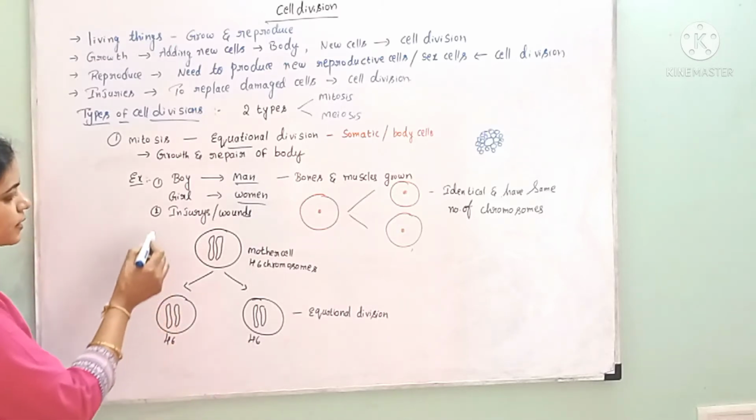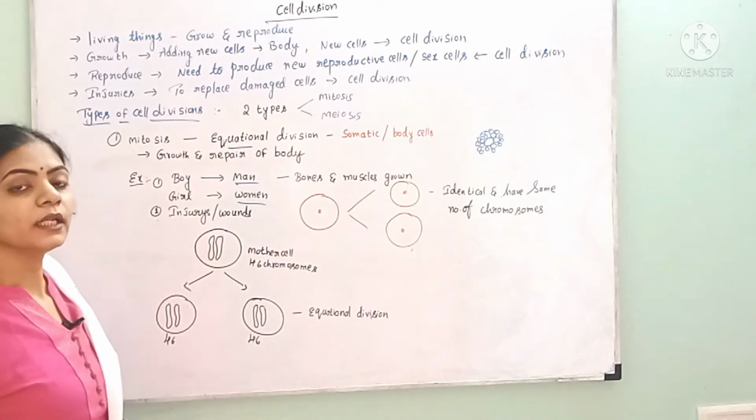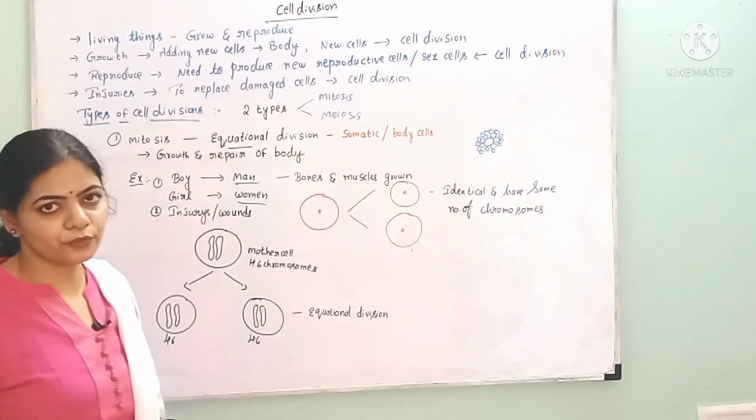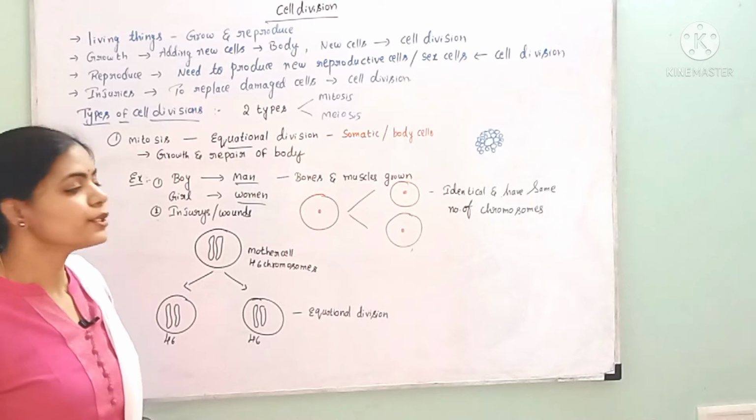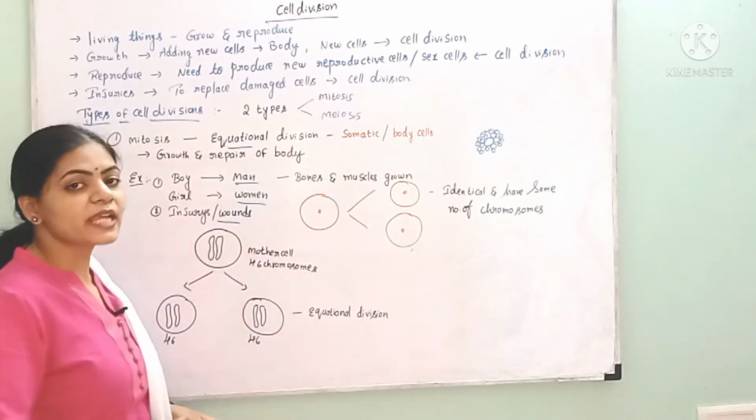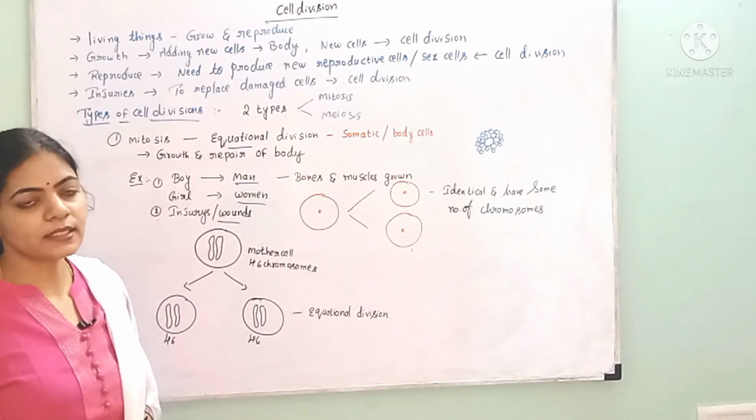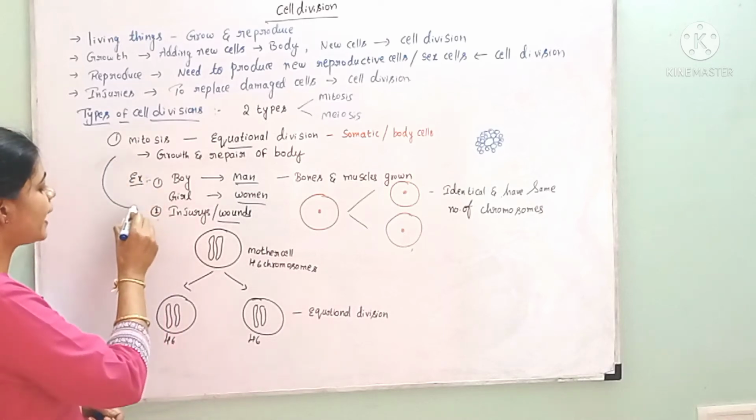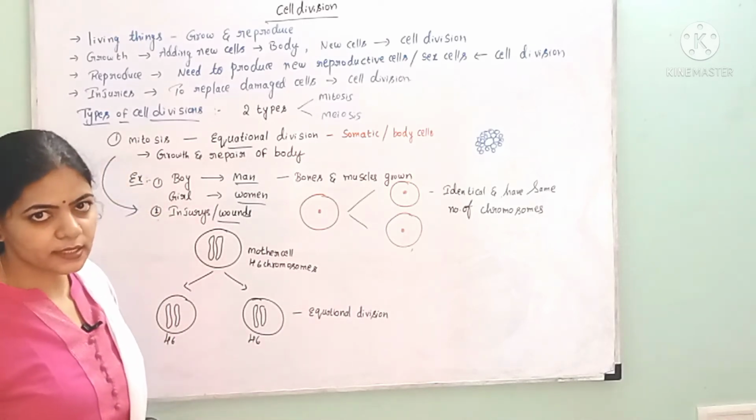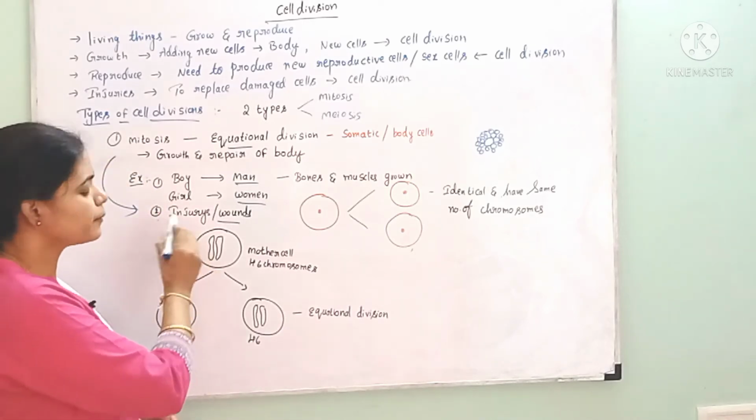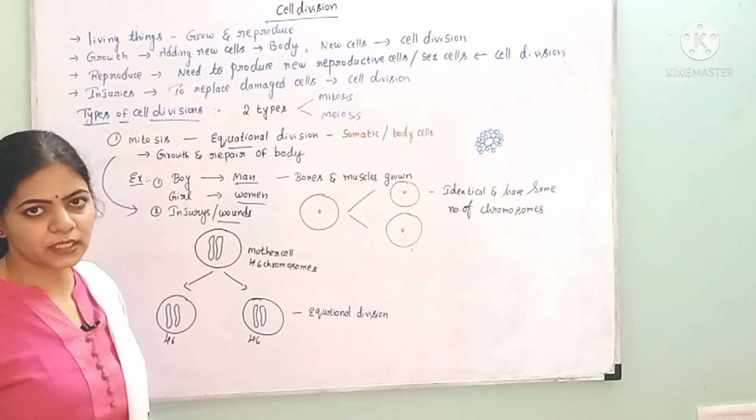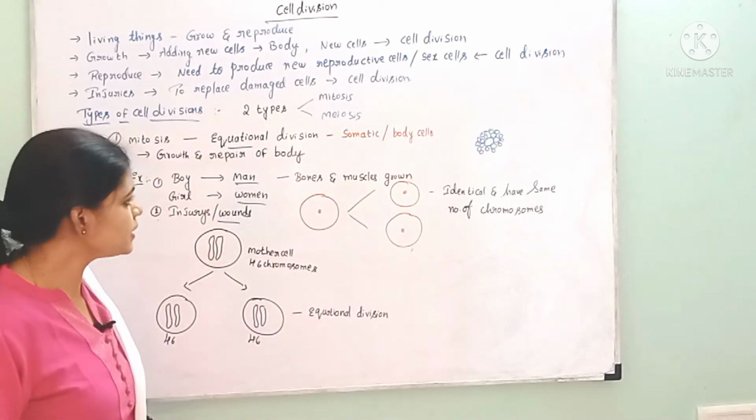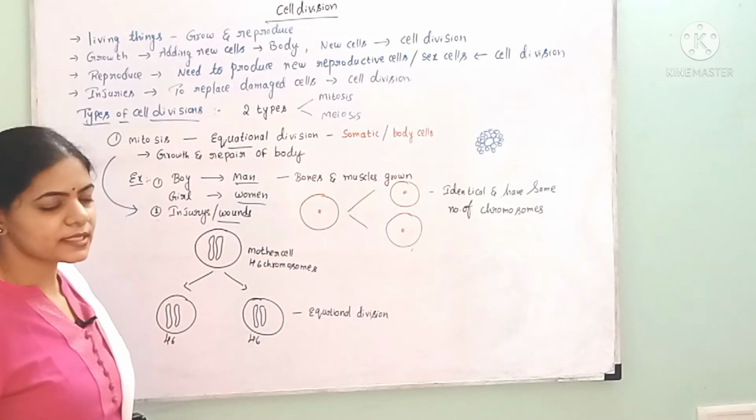And not only that, if we get any injuries or wounds, we have already discussed, right? To replace those damaged or injured areas, this mitosis helps, and this mitotic division helps in the repair of the wounded or damaged areas. And in this mitosis process, what is happening?